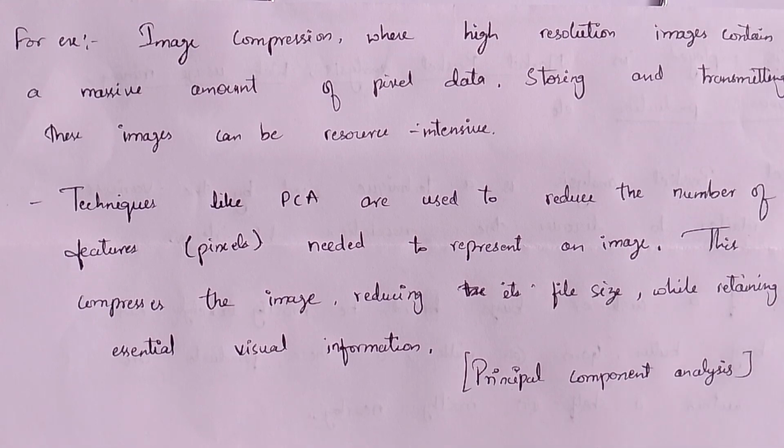Like I said, the images can be compressed. That means the features can be reduced or compressed, and then we can retain the image as it is. So this is how dimensionality reduction works. So this is all about unsupervised learning.